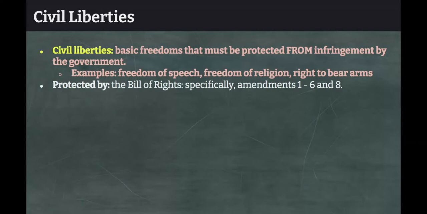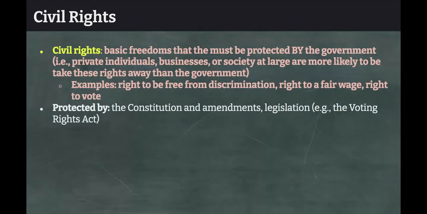So, for example, freedom of speech, freedom of religion, and the right to bear arms are all examples of civil liberties. Now, these are largely protected by the Bill of Rights, specifically Amendments 1 through 6, as well as Amendment 8. All right. Now, in contrast, civil rights are basic freedoms that must be protected by the government.